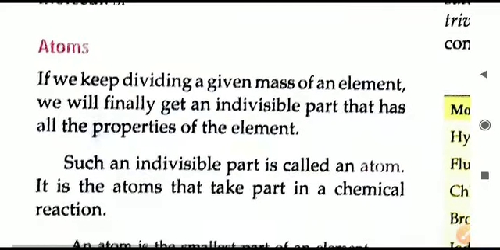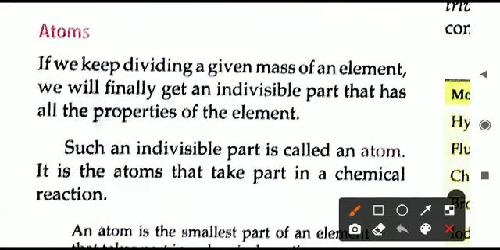When we talk about atoms, if we take a small piece of any object, a mass of an element, and we keep on dividing it again and again, what will happen? After repeatedly dividing that substance, a stage will be reached when we are not able to divide that thing into smaller particles.